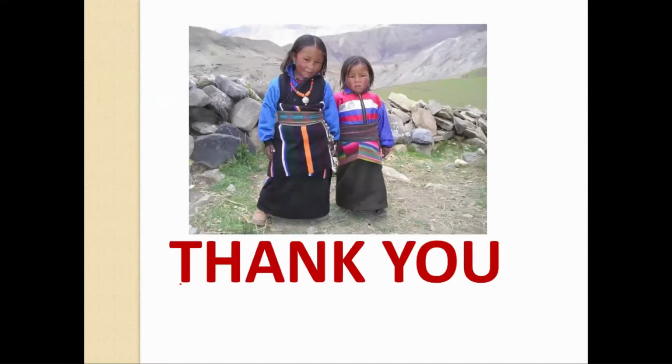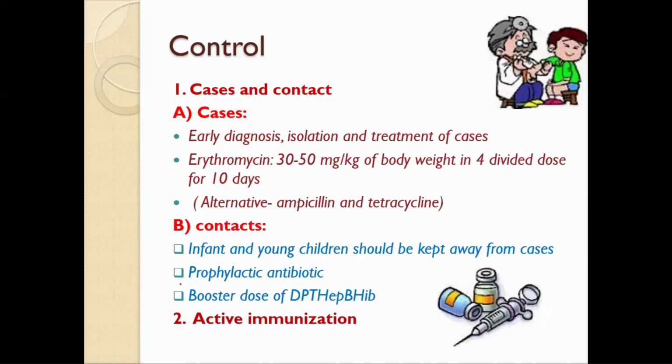Okay, and I would like to say about the National Immunization Program of Nepal in short, because I have asked some questions related to the vaccination program. That's why you have to know about the immunization schedule of Nepal. So first, at birth, BCG can be given.